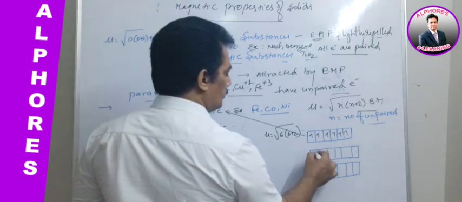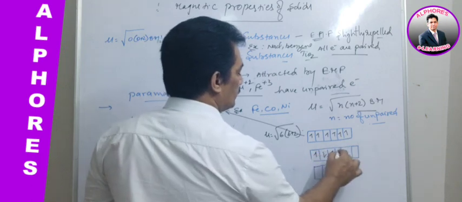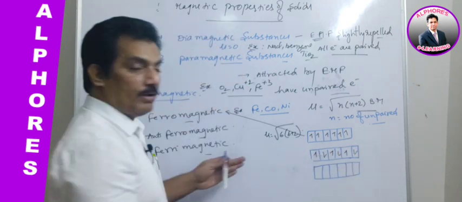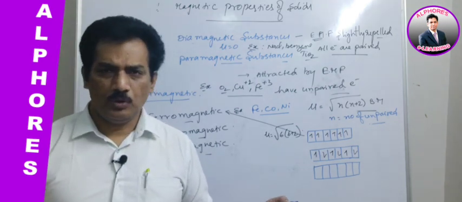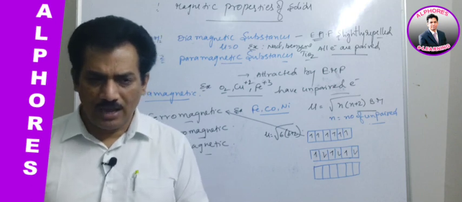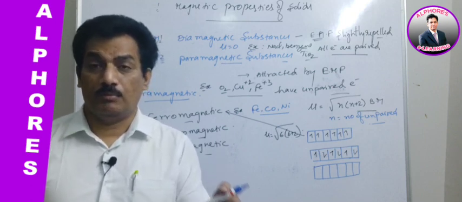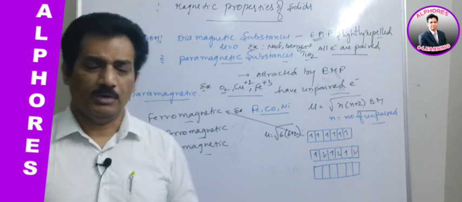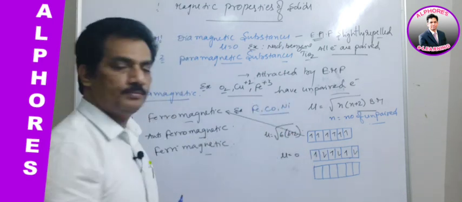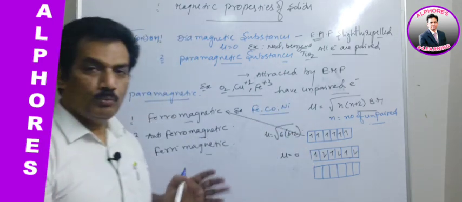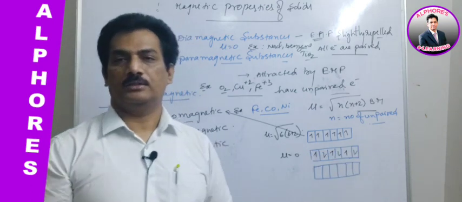From such a large number of unpaired electrons we can expect a large mu, because more unpaired electrons seem to give more magnetic moment, but actually here mu is 0. Here mu becomes 0 even though it has 6 unpaired electrons.